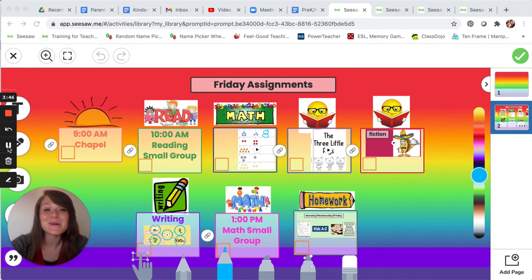All right, great work, everybody. You've taken a picture of your writing and you've posted it on Seesaw. I'm excited to see everybody's fiction stories. Kindergarten, let's talk about your math assignment for today.